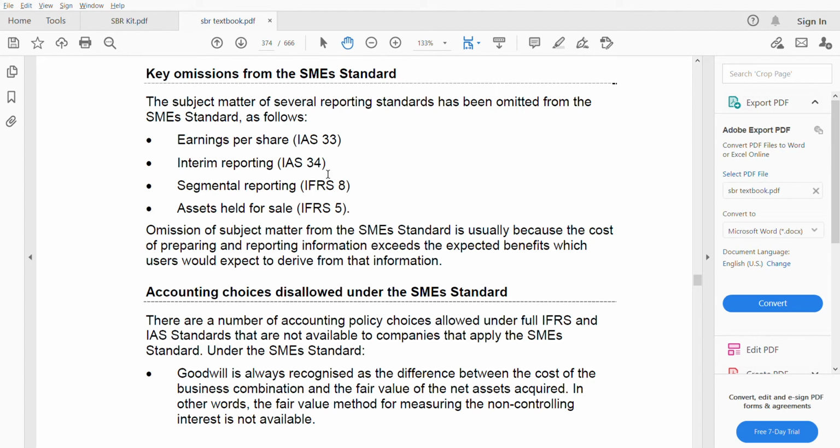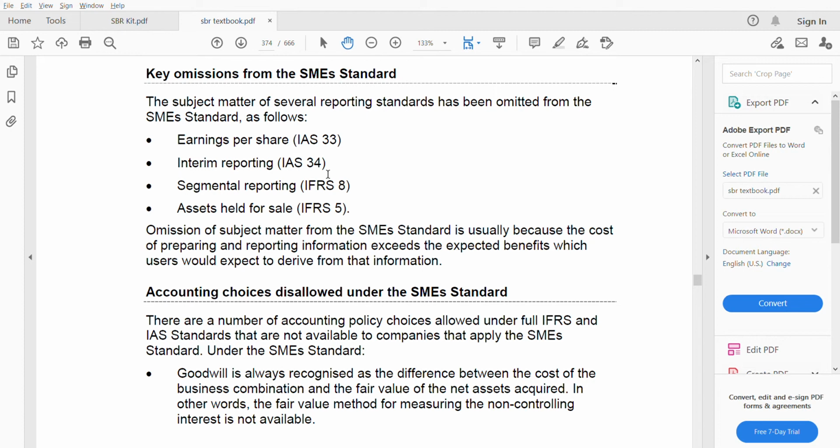Okay, so these three. Earnings per share, IAS 33, is excluded. Why do you think it is excluded? Because we have been told that debts and equities are not publicly traded. So if debts and equities are not publicly traded, why do you need earnings per share? How can you calculate earnings per share? So it's not needed. Think logically. It will not make sense to do earnings per share if your equities and debts are not publicly traded. What's the use of earnings per share?